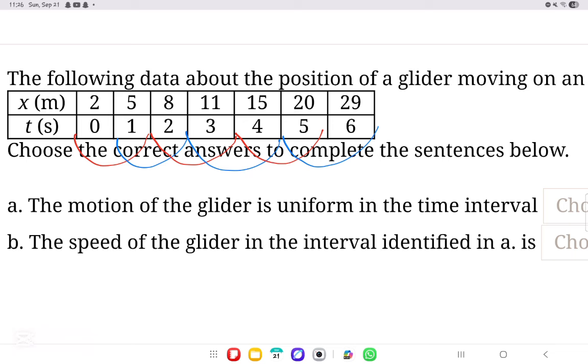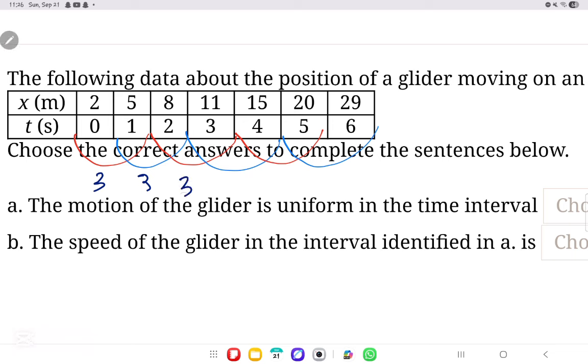So displacement is x final minus x initial. So 5 minus 2 is going to be 3. 3 over 1 is 3 meters per second. Then here, 8 minus 5 is 3. 2 minus 1 is what? 2 minus 1 is also 1, but then it's 3 over 1, which is 3. 11 minus 8 is 3. 3 minus 2 is what? Is 1, so 3 over 1, which is 3 again.